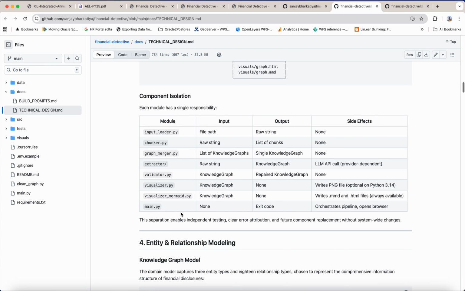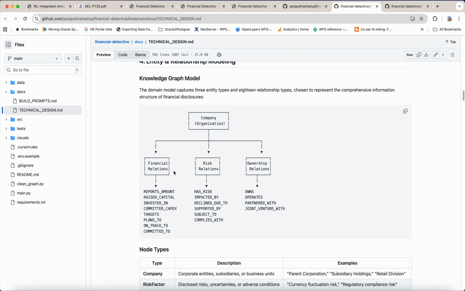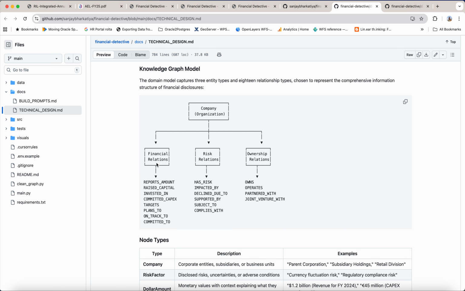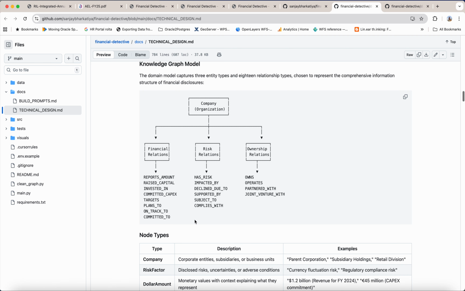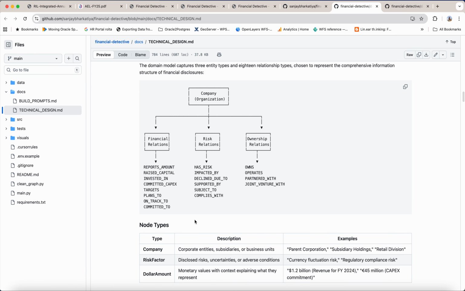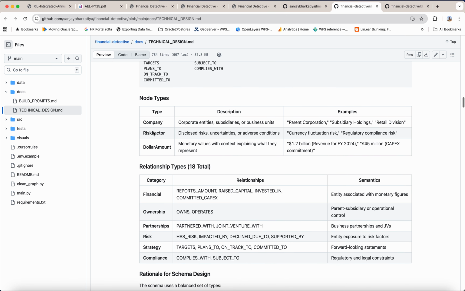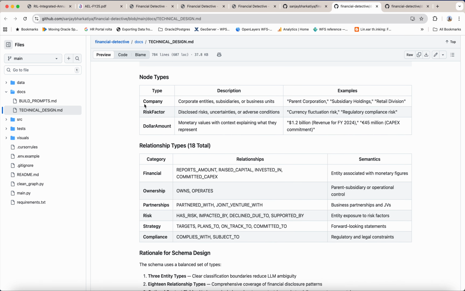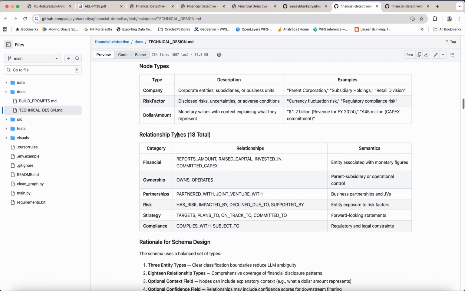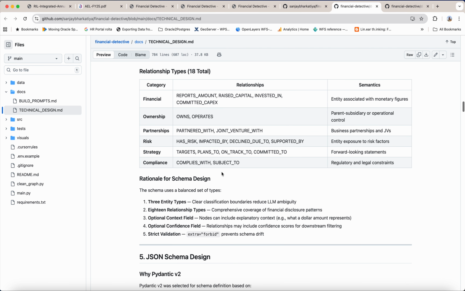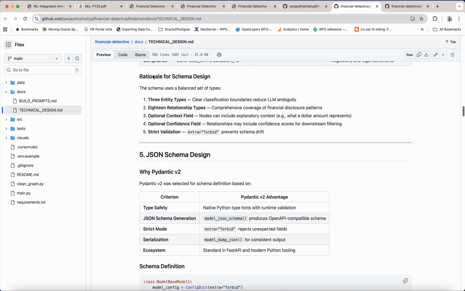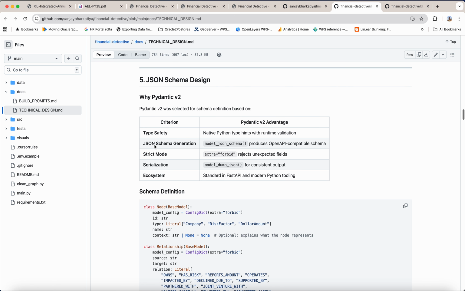These are the components, and mainly the knowledge graph model contains three main types: entity type, financial relationship, risk relationship, and ownership relationship, extracted and categorized mostly into 18 relationship types here. Node types are company, risk factor, dollar amount. These are the examples given. Total 18, as I already told. Relation for schema and design.